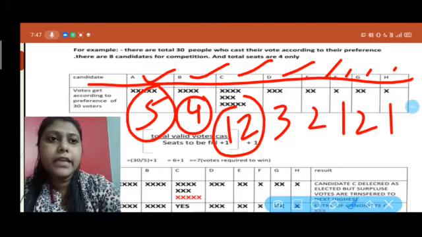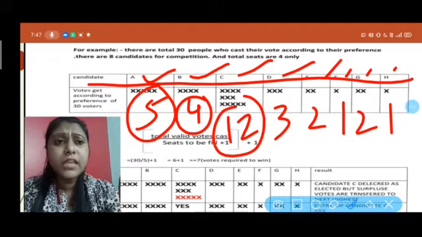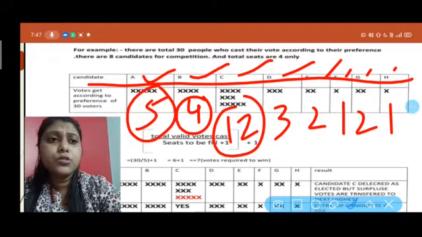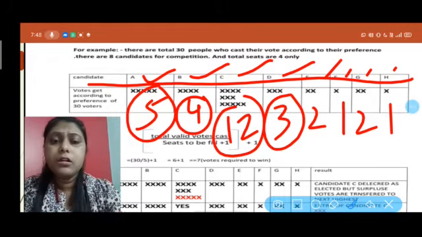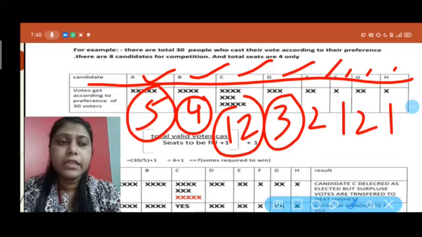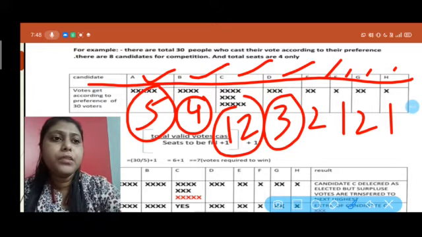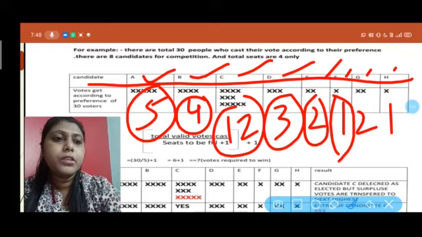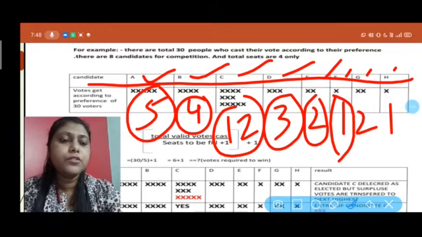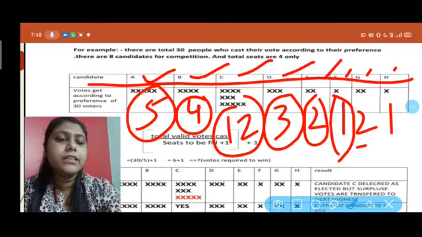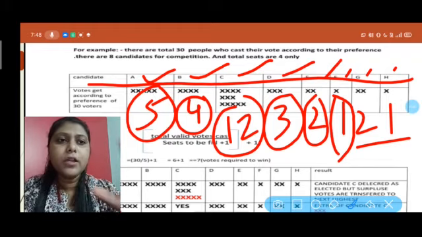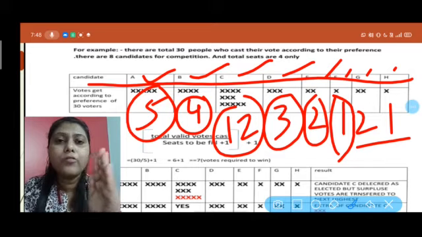C has got 12. 3 people gave their vote to D. 2 people gave to E. Only 1 person gave their vote to F, and like this 2 and so on. So I hope you understand how many votes each candidate gets.